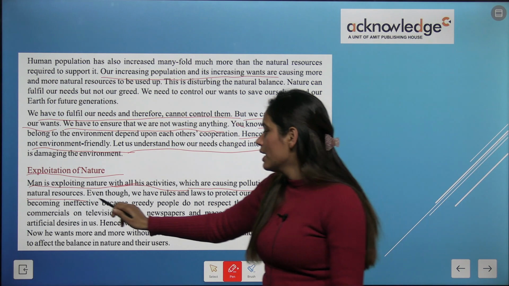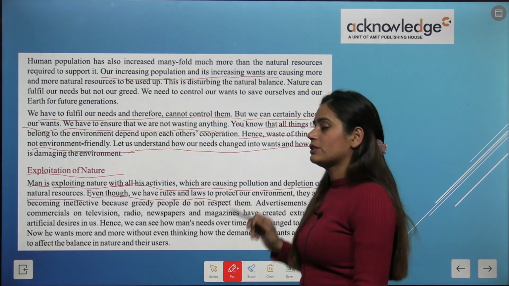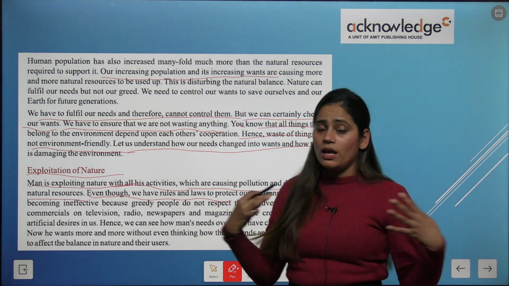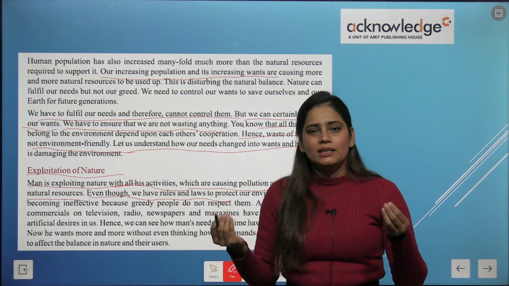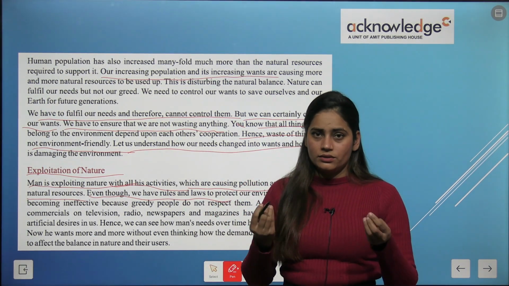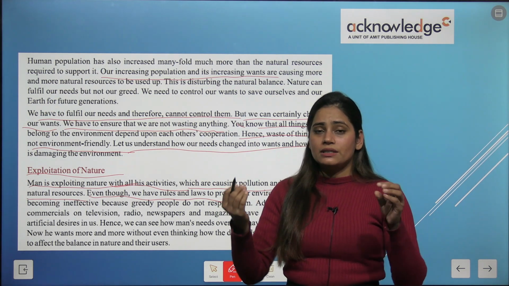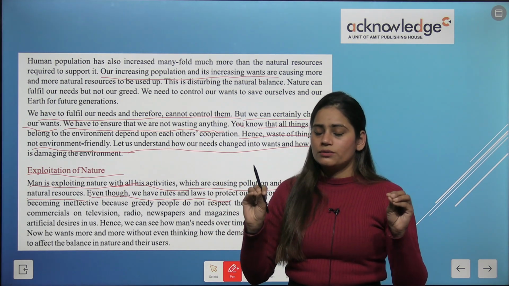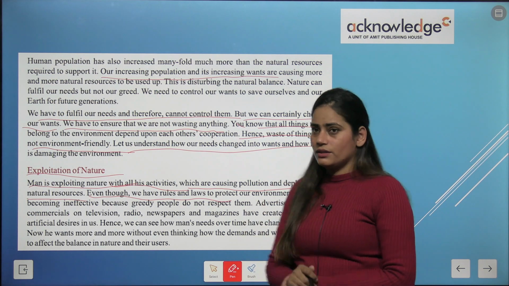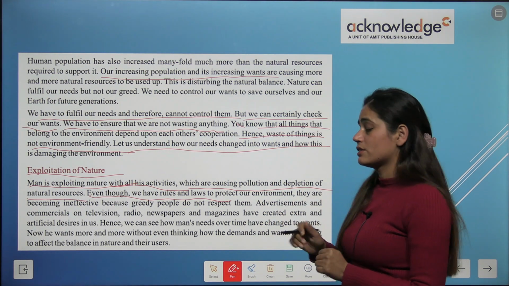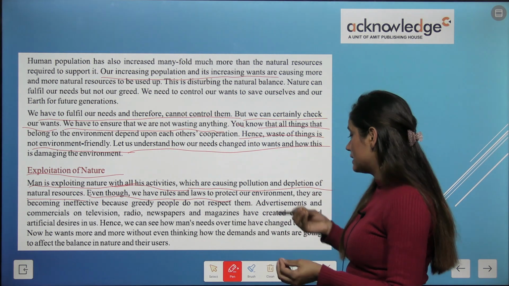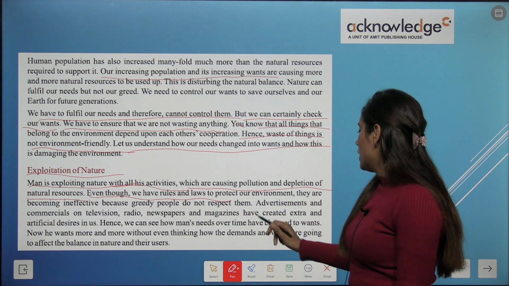Even though we have rules and laws for everything, some greedy persons do not respect those rules and regulations, and because of this the environment is getting destroyed.